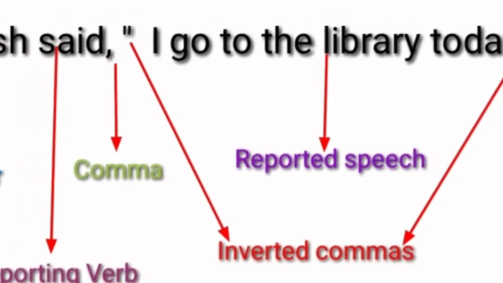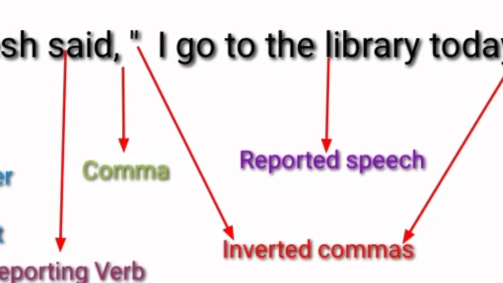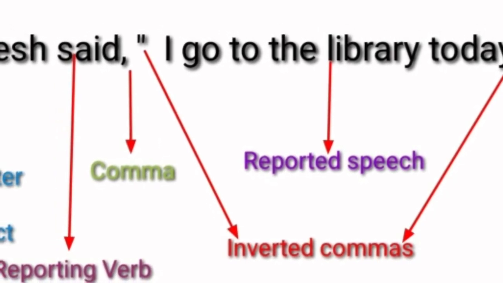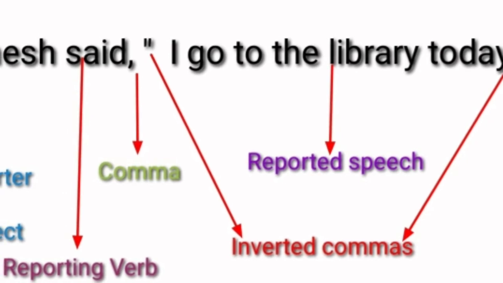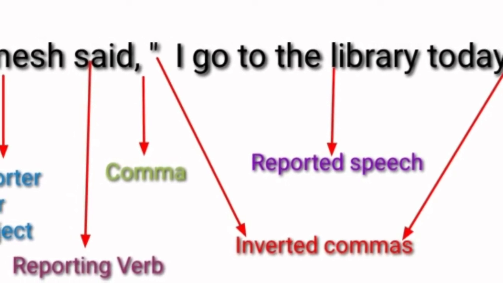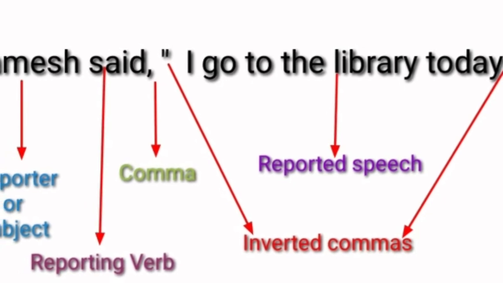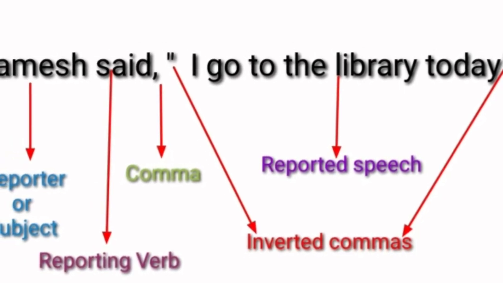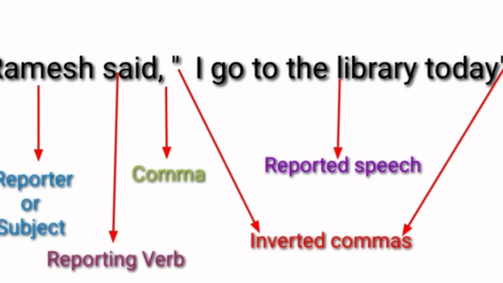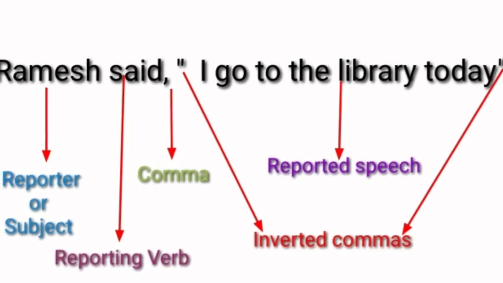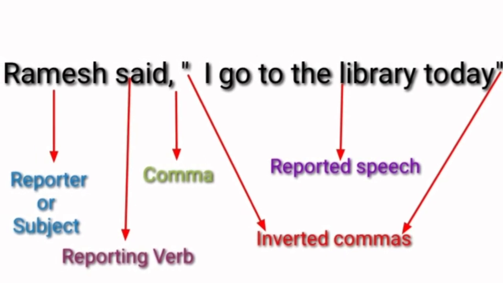Here, the given statement is: Ramesh said, "I go to the library today." Ramesh is the subject, said is the reporting verb, then comma, then "I go to the library" is the reported speech, closed with double inverted commas.